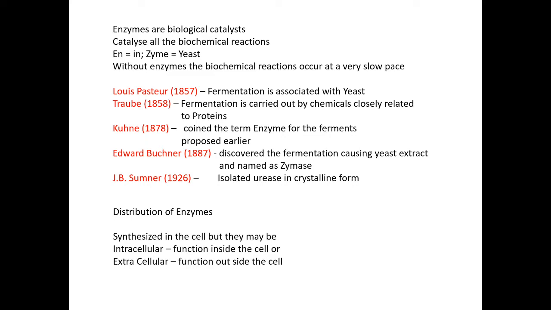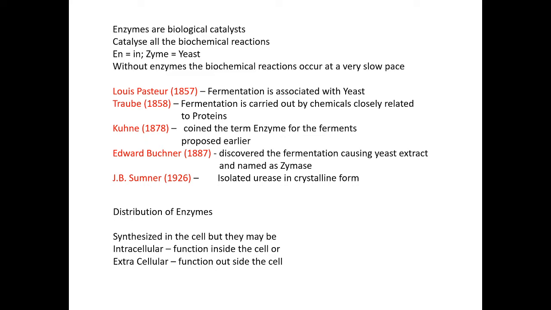And Traube in 1858 said that fermentations are carried out by certain chemicals closely related to proteins produced only in living cells. That means fermentation is carried out by chemicals which are closely related to proteins.